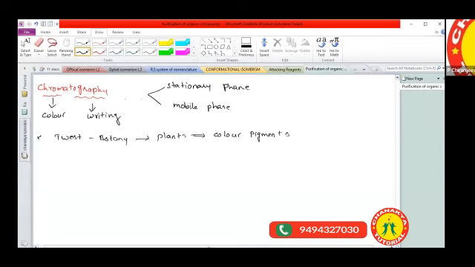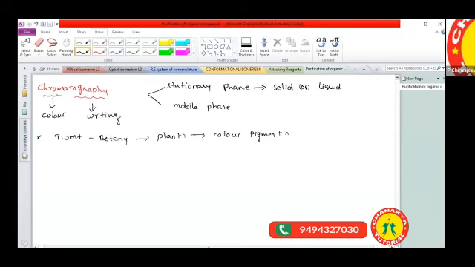What is meant by the stationary phase? The immovable phase. Which cannot be moved, that we call a stationary phase. The stationary phase may be solid or liquid.